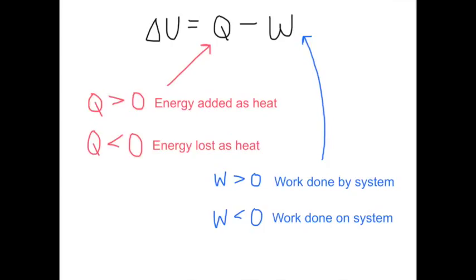And when we're looking at this equation, it's going to be very important to keep the signs of these variables straight, depending on exactly what the system is doing. So, for this energy as heat, we'll express Q as being greater than 0 if energy is added, so it's increasing, and less than 0 if energy is lost as heat. Then for W, for work, it'll be greater than 0 if work is done by the system, because as you can see, if W is positive, this will be subtracting, so it'll be a negative value, work done. And if work is done on the system, W will be less than 0, turning this into addition, and that will mean that the energy of the system is increasing.